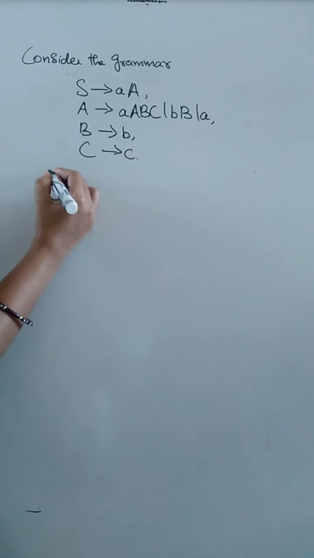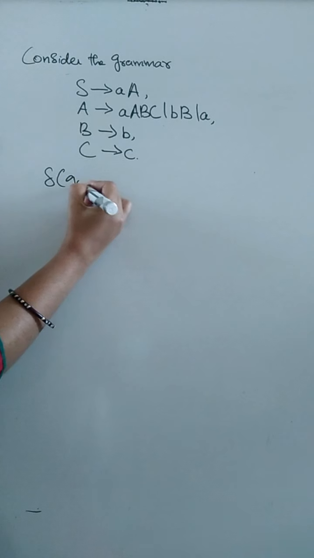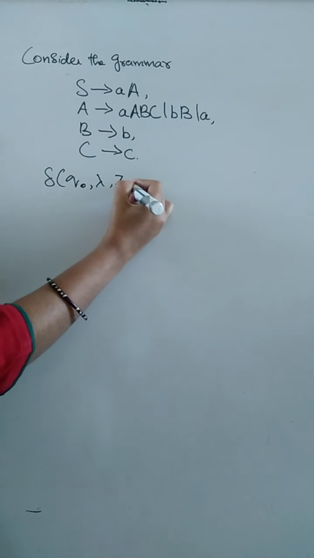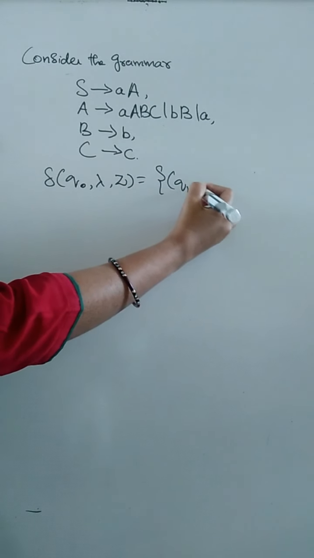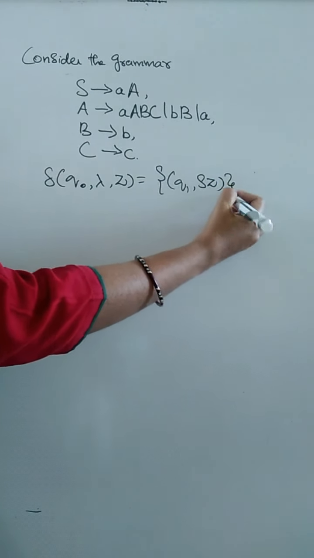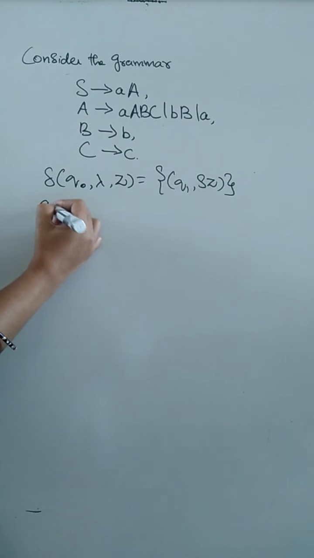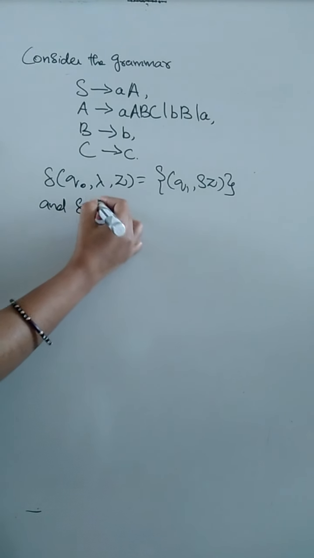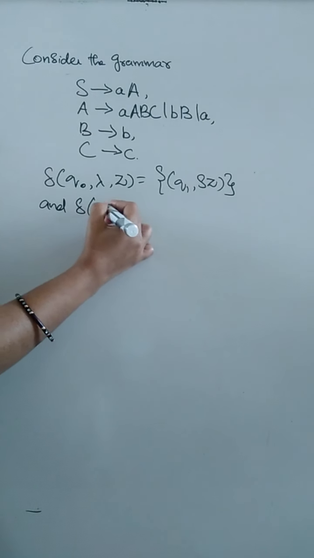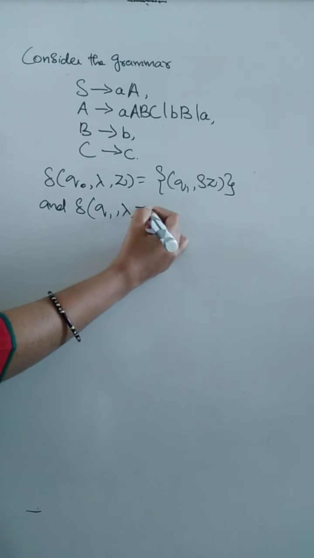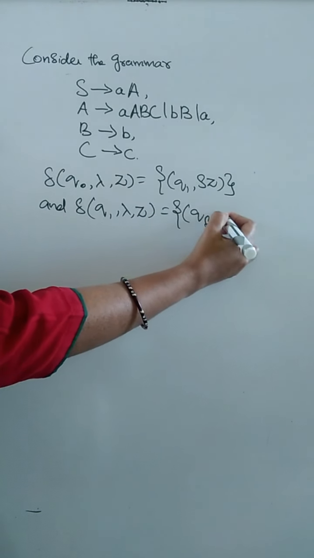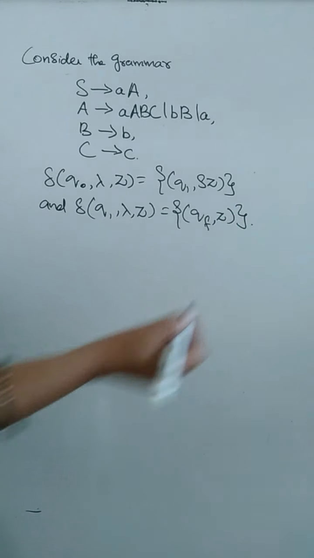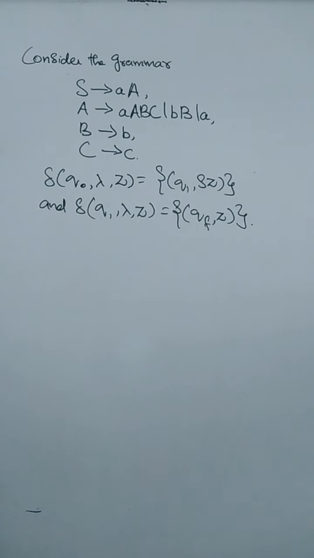So first I am writing the initial transition: delta of q0 comma lambda comma Z is equal to q1 comma SZ. Next I can write the final transition also: delta of q1 comma lambda comma Z is equal to qf comma Z. So this is common for all the productions. So I have written these things.